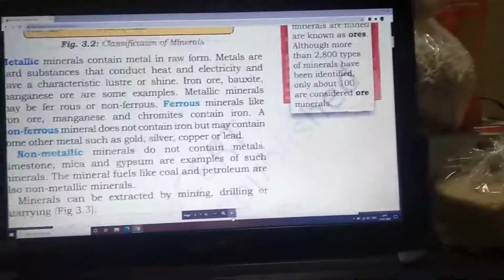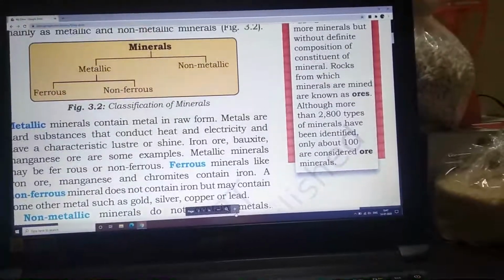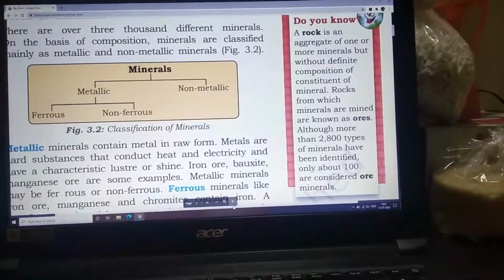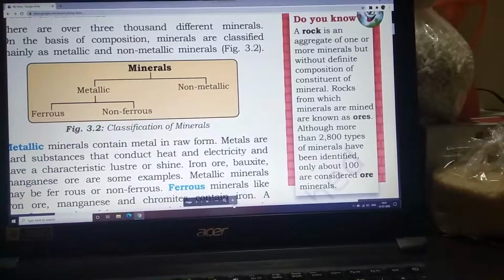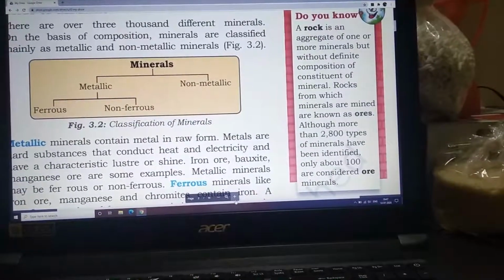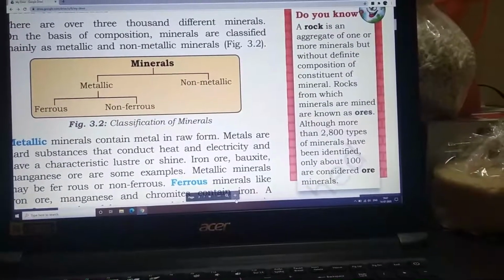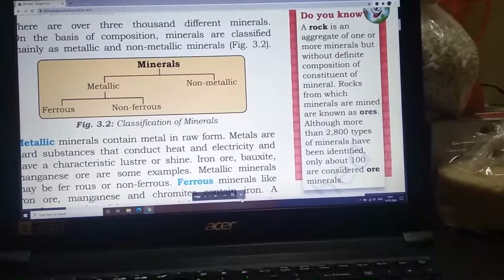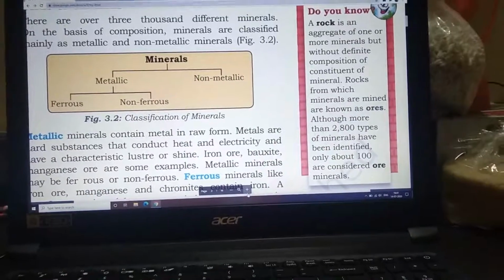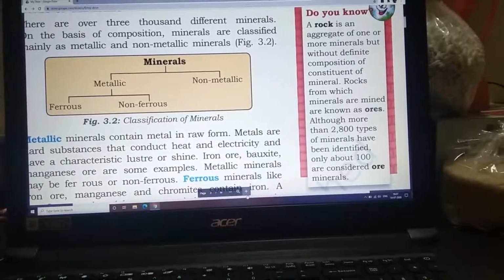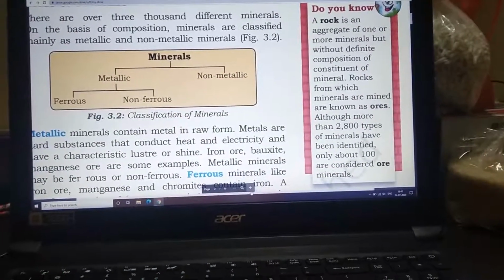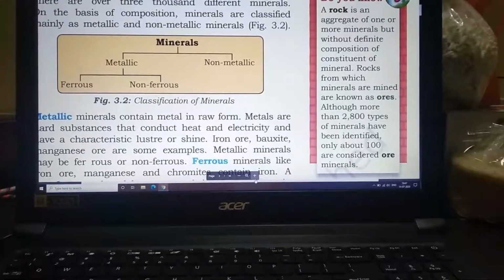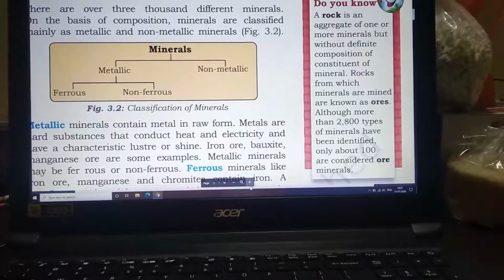Okay, now let's see the above one. Do you know? A rock is an aggregate of one or more minerals but without a definite composition of constituent minerals. So what is a rock? A rock is an aggregate of one or more minerals which do not have a definite composition of constituent minerals.